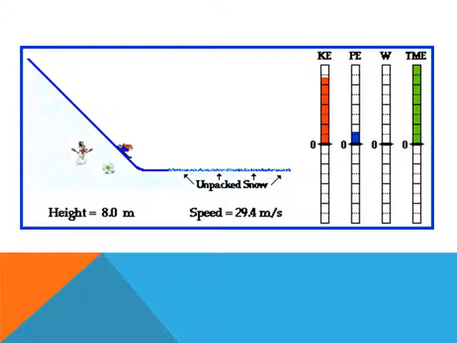The friction force does work upon the skier in order to decrease her total mechanical energy. The negative value of work indicates that it serves to remove energy from the skier. As the friction force acts over an increasing distance, the quantity of work increases and the total mechanical energy of the skier is depleted. It is converted into thermal energy, otherwise known as heat.